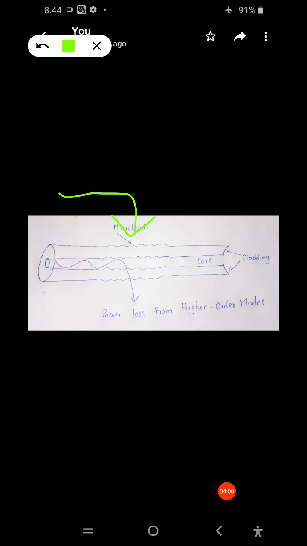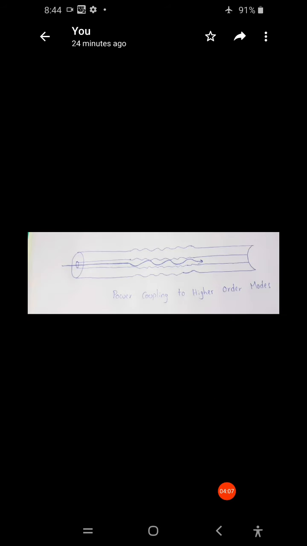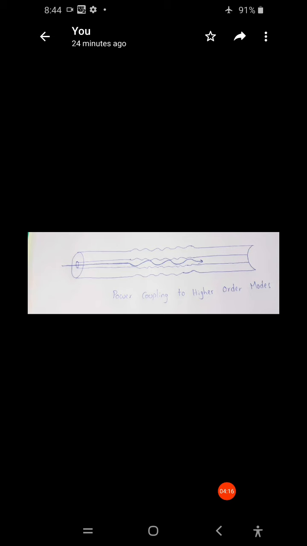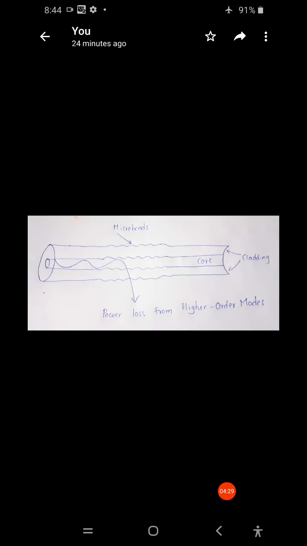Because of these micro bends we get the loss here. The next figure shows power coupling to higher order modes. The first figure is power loss from higher order modes, and this figure shows power coupling to the higher order modes.